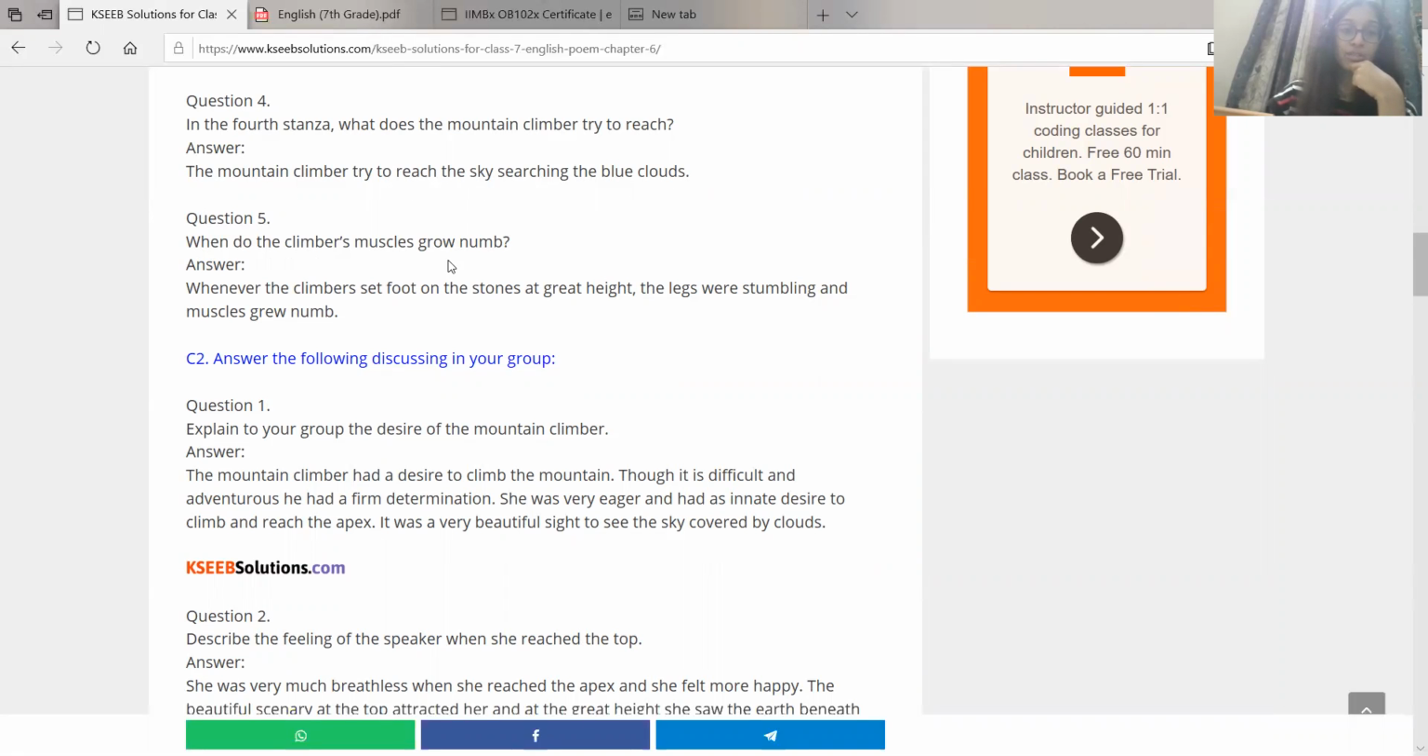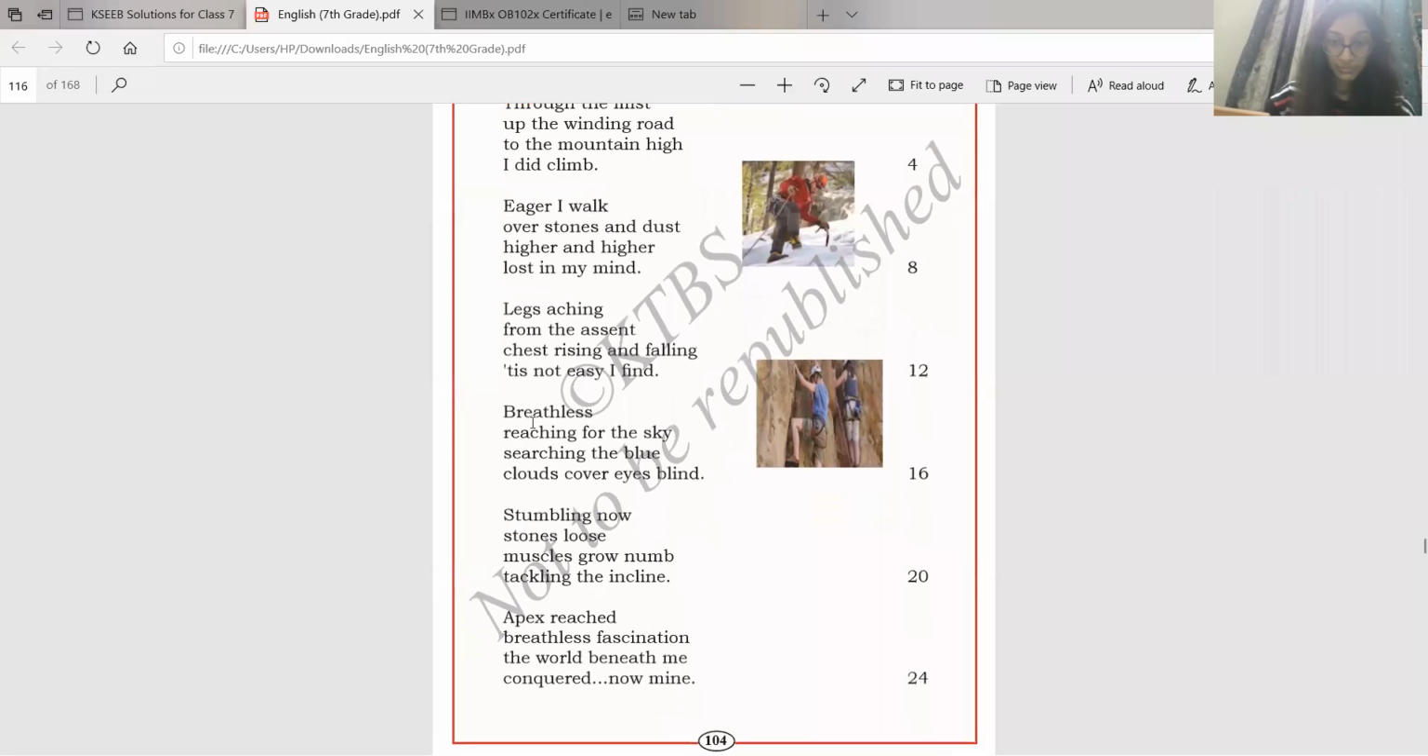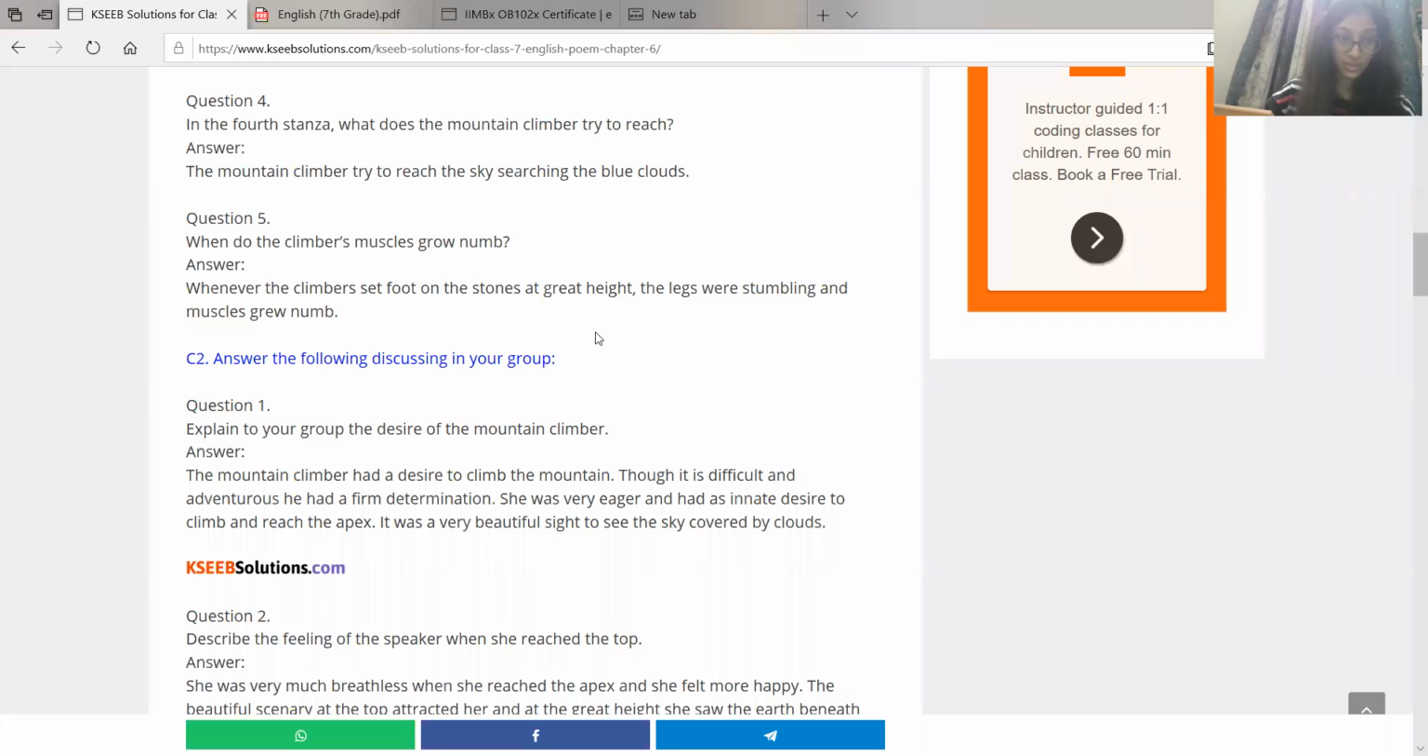When do the climber's muscles grow numb? The climber's muscles grow numb whenever the climber sets foot on the stones at great height, the legs were stumbling and muscles grew numb. Okay, so now see, we can see this here. In this paragraph, we can see that the muscles grow numb because they're falling on the stones. The mountaineers are falling on the stones.